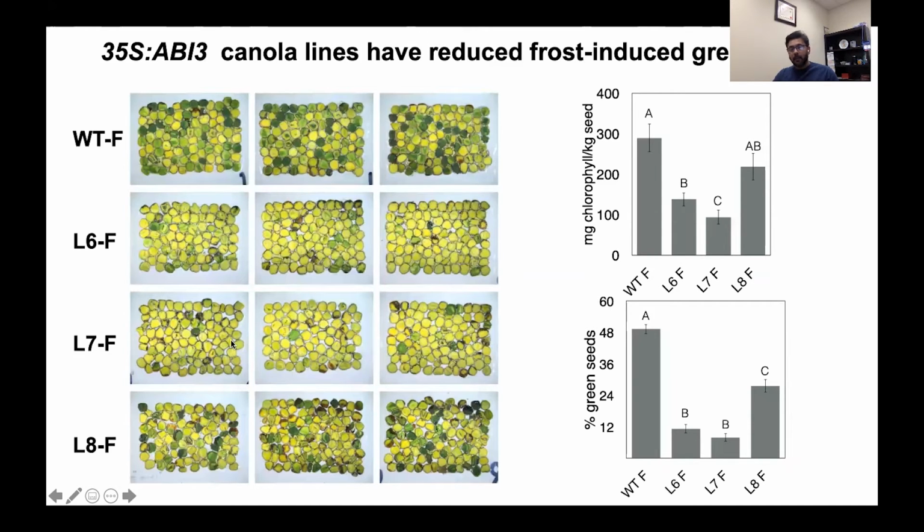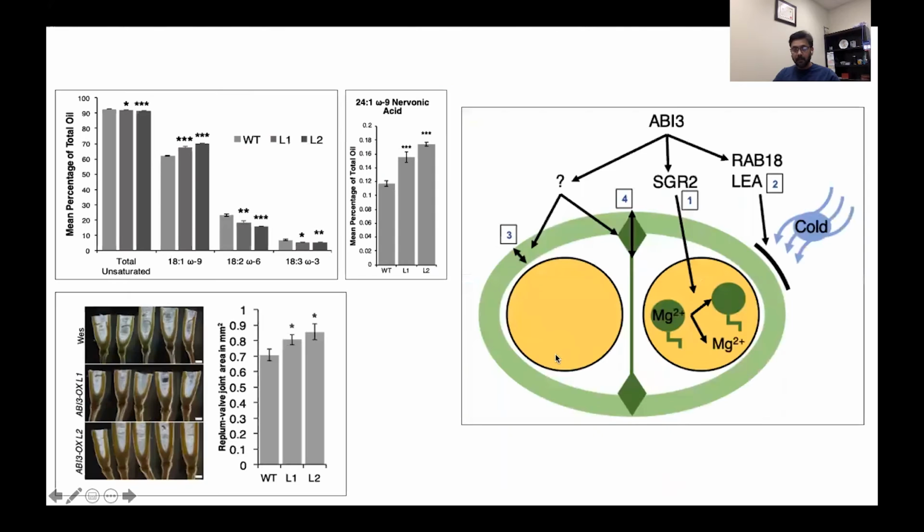In L6 and L7, overexpression of ABI3 led to elimination of all the green seeds even after exposure to frost. 2 different techniques were used: either count the green seed percentage or look at the chlorophyll content in these seeds, and that clearly demonstrated that overexpression of ABI3 was sufficient to provide frost-tolerant degreening in these lines.